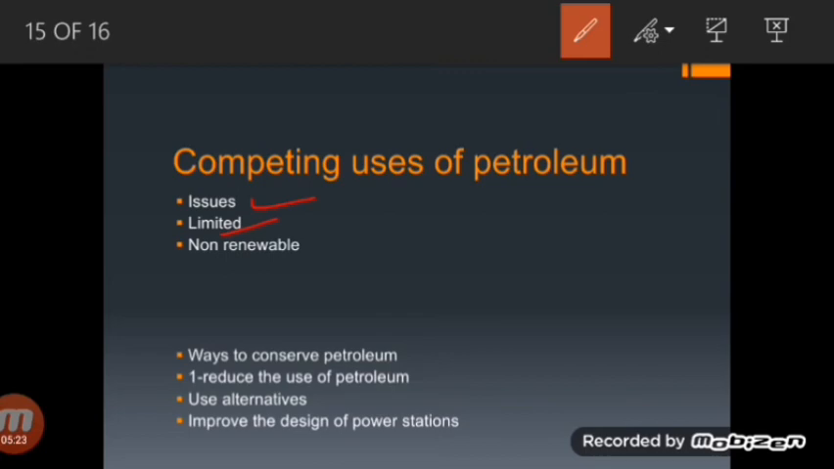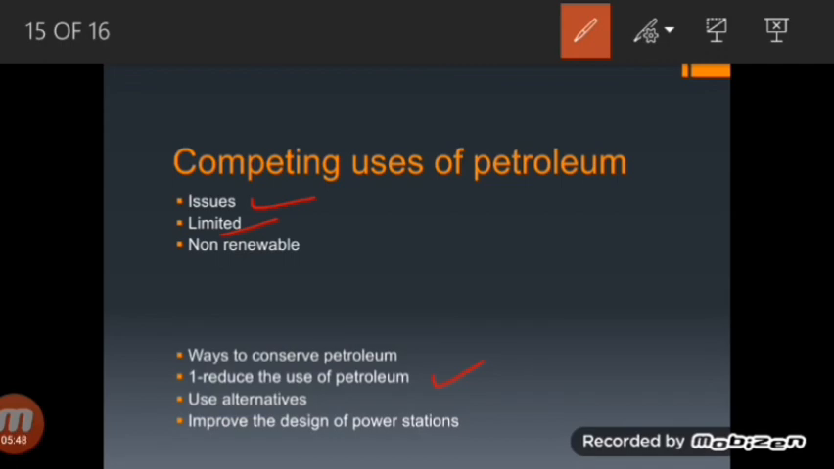So what can be the different measures to conserve it? Reduce the use of petroleum. How can we reduce the use of petroleum? By reducing the number of motor vehicles on the roads, driving smaller cars that consume less petrol, and taking public transport such as buses and other means of public transportation.